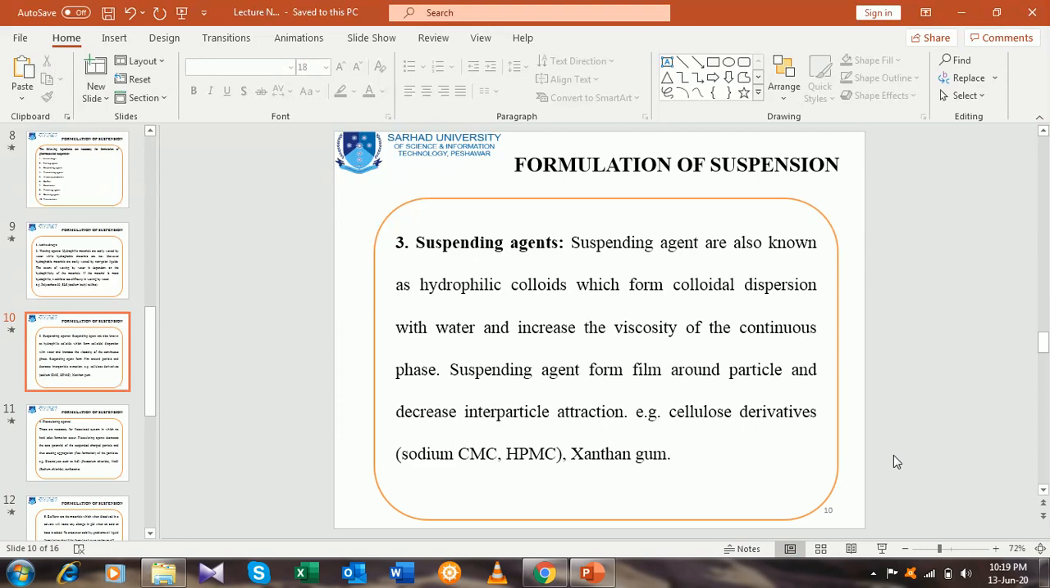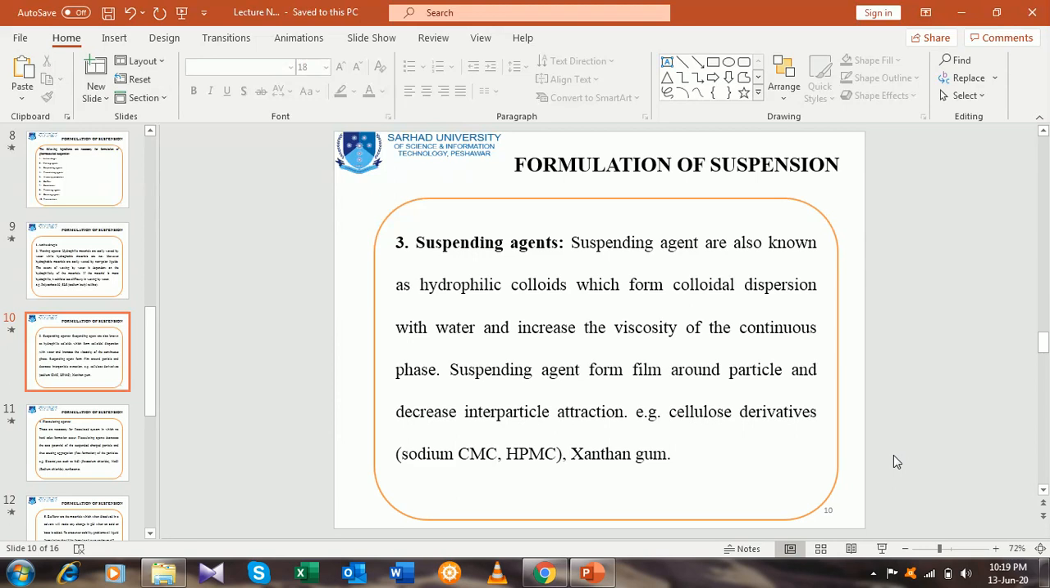Suspending agents form a film around the particle and decrease interparticle attraction. The role of the suspending agent is that it will form a film, a layer around the particle, and the interparticle attraction will be decreased or lowered, and hence aggregate formation will not be favored and will be discouraged.